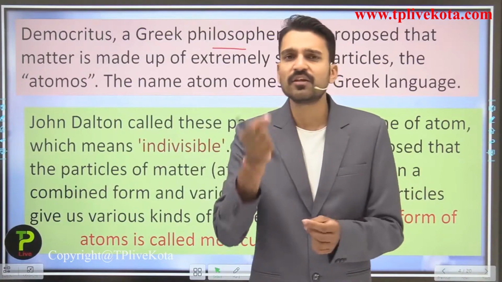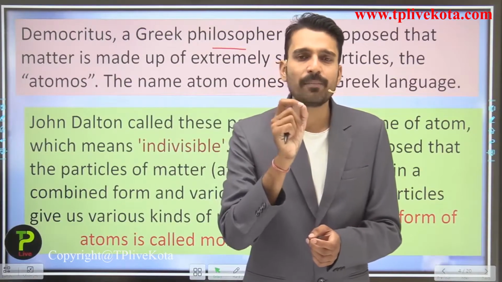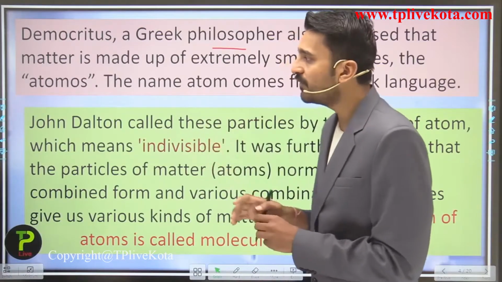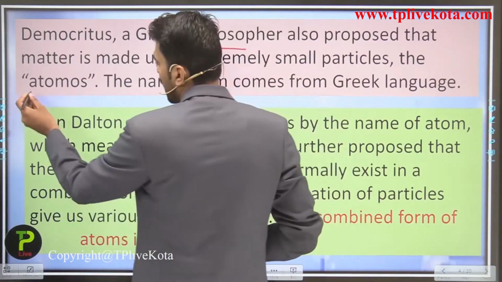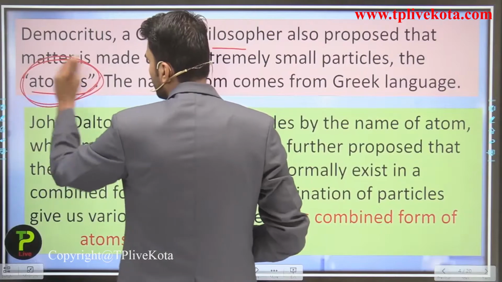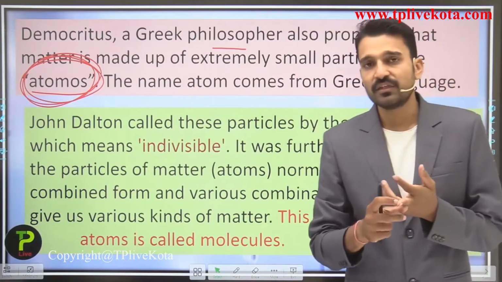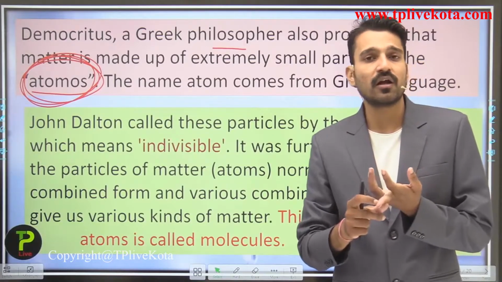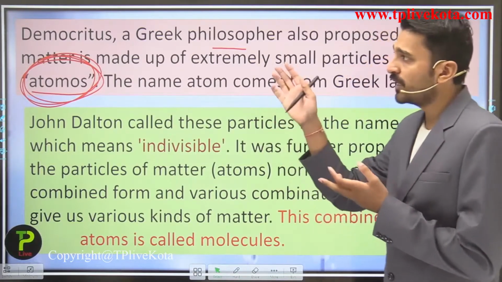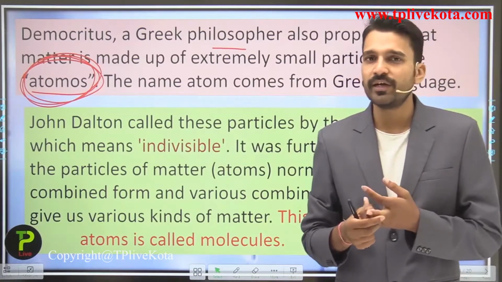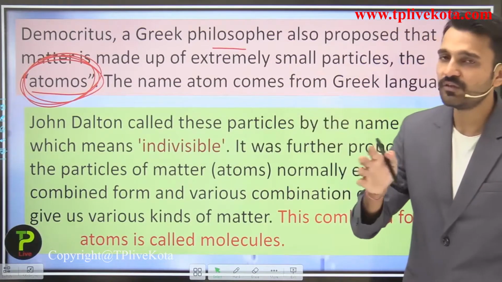The smallest unit is the atomos, the Greek word which means indivisible. Starting with the Indian philosopher around 500 BC, then the Greek philosophers around 300 to 200 BC, they gave this theory.